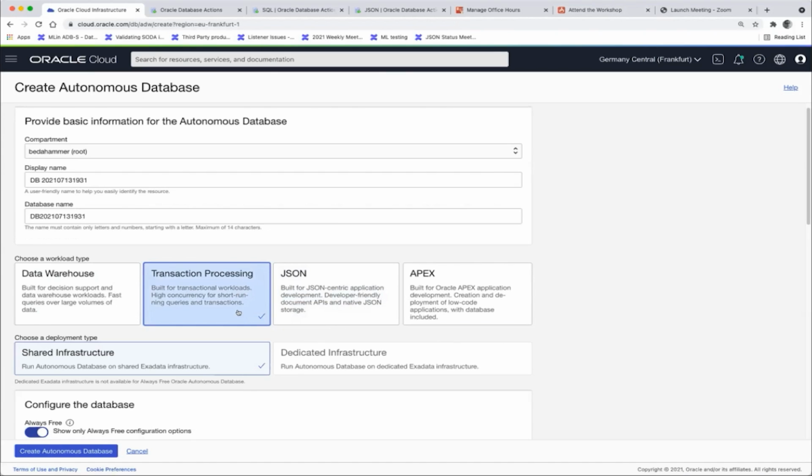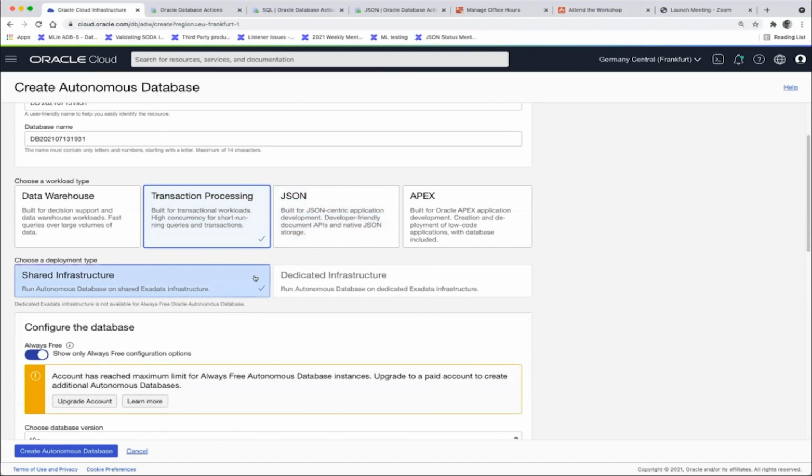It is just that if you would get a paid account. So here you see I have an Always Free, so I cannot have 3 Always Free databases, just 2. So I would have to upgrade this account, then I would have to start paying. And this is where it gets interesting, because from a financial point of view, the JSON one is much cheaper than the transaction processing. So you basically get JSON for, I believe, 25% of the cost or 75% discount.